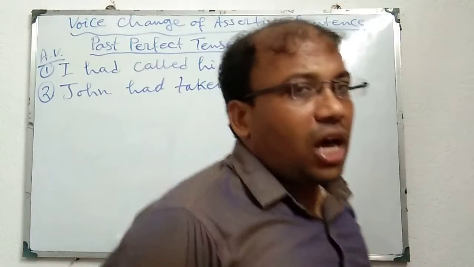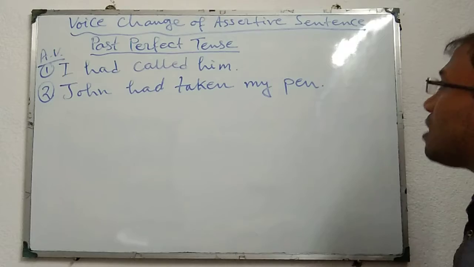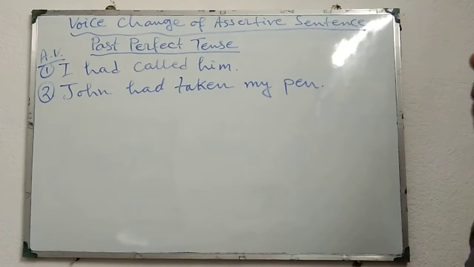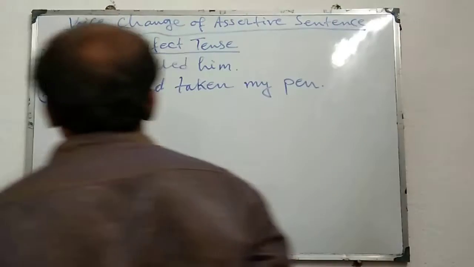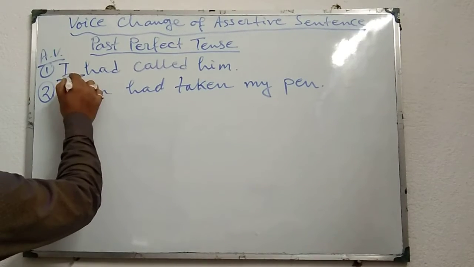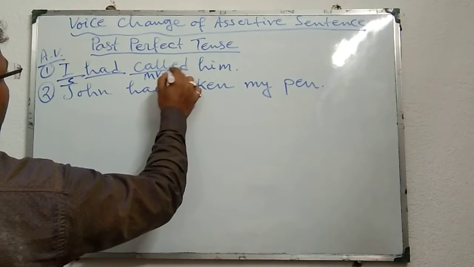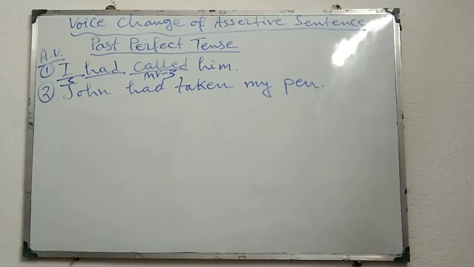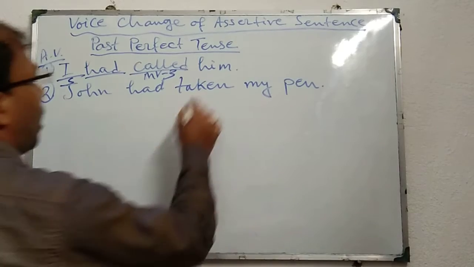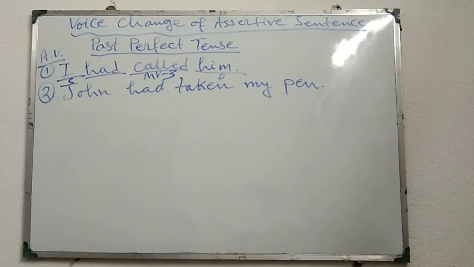Welcome dear students. Now I am going to discuss the voice change of assertive sentences in the case of past perfect tense. First of all, we have to identify the subject, verb and object. I had called him. I is the subject. Had called is the verb; called is MV3, the main verb third form or past participle form of the main verb. Him is the object.